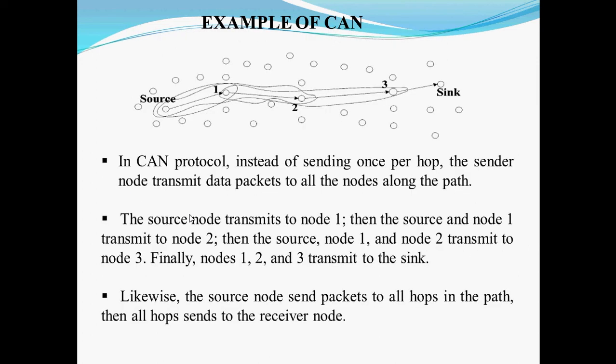For example, in this source to sink, there are 3 intermediate nodes. In case any error occurs in node 2, node 1 will resend it to node 2, so there is no need to retransmit from the source.